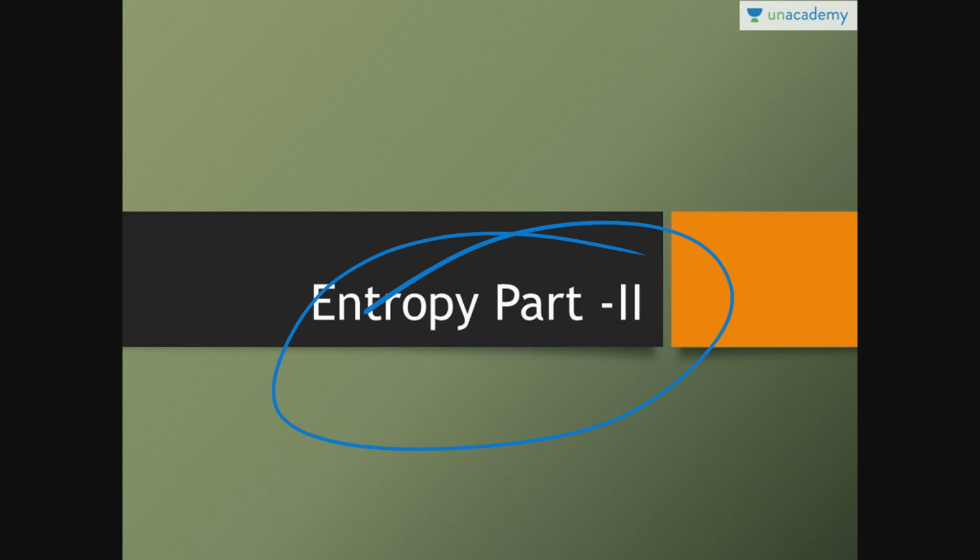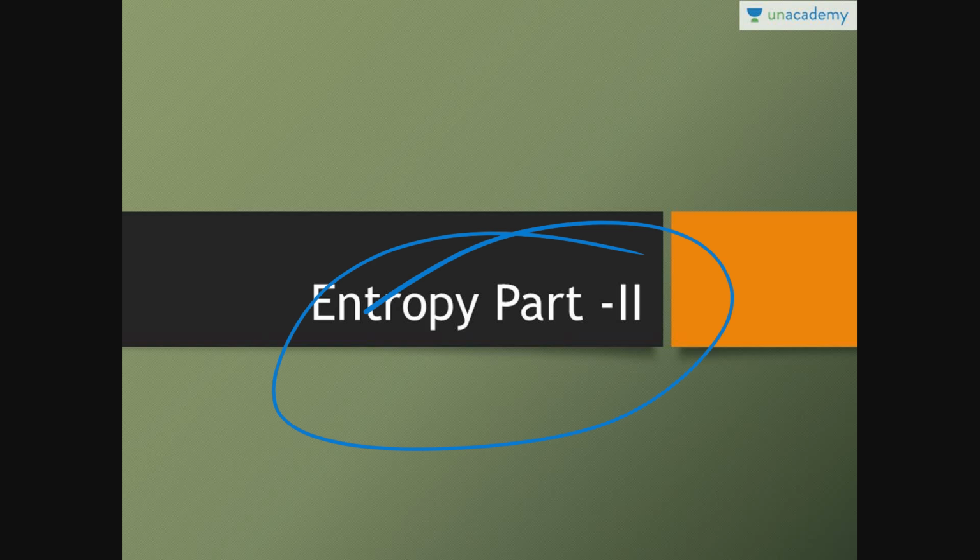In this particular lesson we will discuss the entropy of the universe, which consists of system and surroundings, so we will discuss the entropy of the universe as a whole. Then we will discuss the different ways of entropy change, by heat transfer as well as mass transfer. If you are transferring heat or mass, you will calculate the entropy change. With work transfer there is no entropy change.